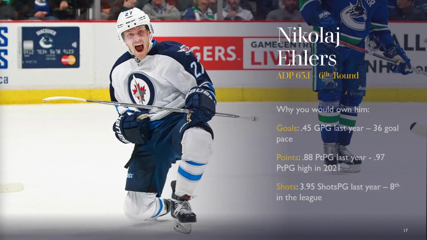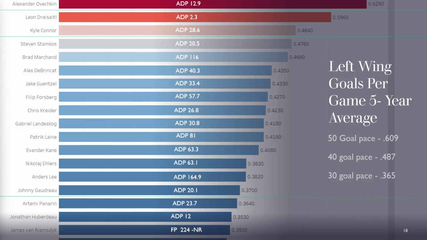It's just a matter of how you're building your team and what categories you need to cover at different points in the draft. So if you're looking for a shot/goal guy in this range, you could do a lot worse than Nick Ehlers. Now, let's take one last look at this 5-year goal per game data. And the only other guy on here I wanted to touch on was Gabe Landeskog at ADP 30.8 right here.